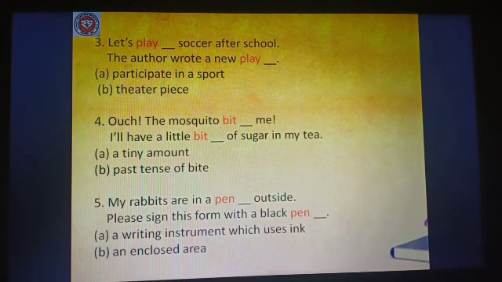A, a tiny amount, and B, past tense of bite. Number 5, my rabbits are in a pen outside. Please sign this form with a black pen. Options are A, a writing instrument which uses ink, and B, an enclosed area.